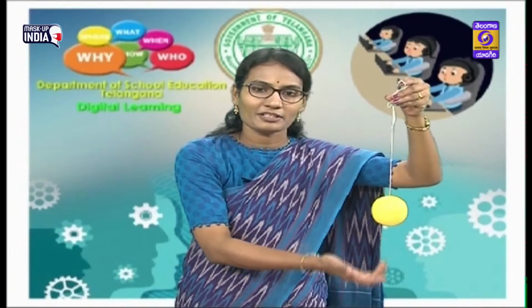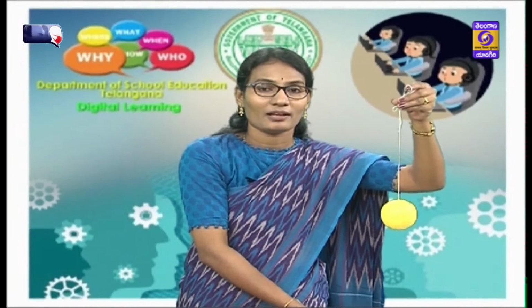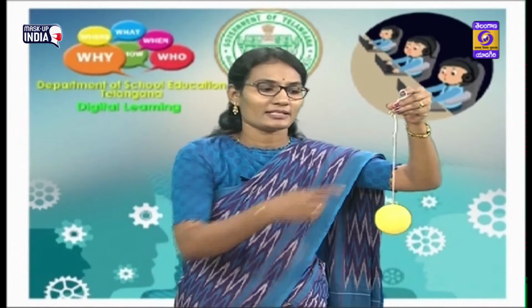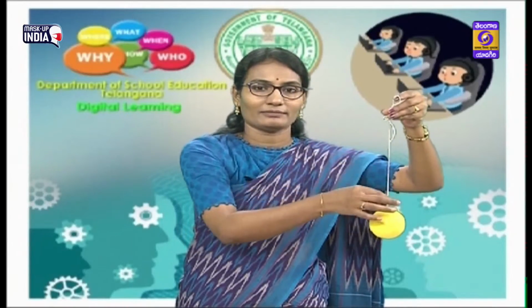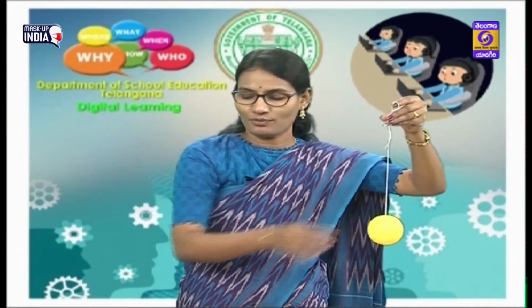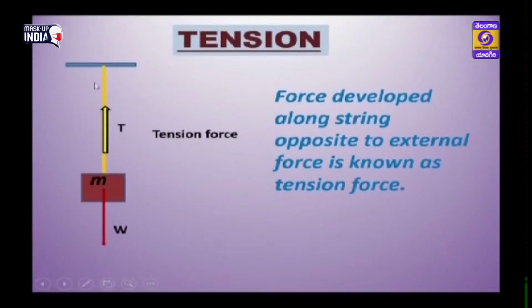So there is a gravitational force acting in the downward direction, and also some other force acts along this string. That force is known as tension force. So children, here a block of mass is hanged from the string, and there is a force developed along the string in the upward direction, opposite to the gravitational force. A force developed along a string opposite to the external force is known as tension force.